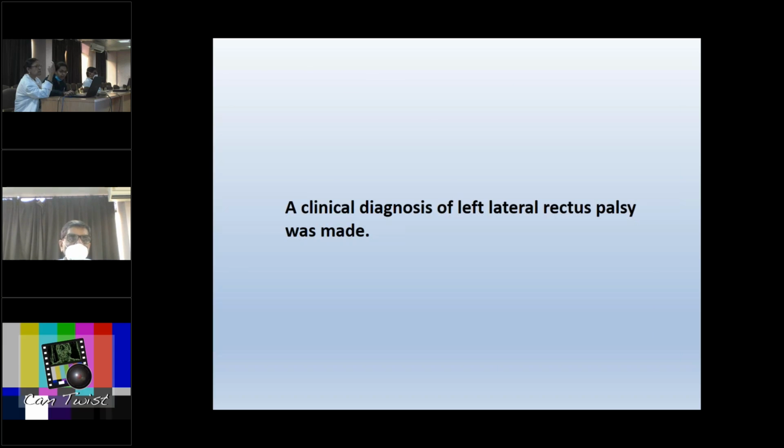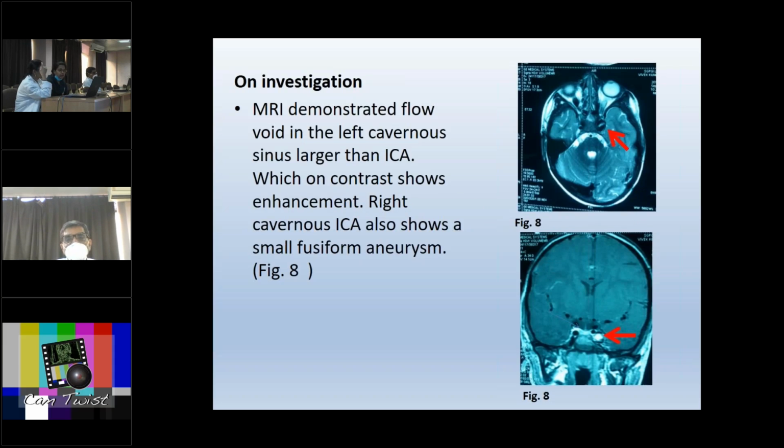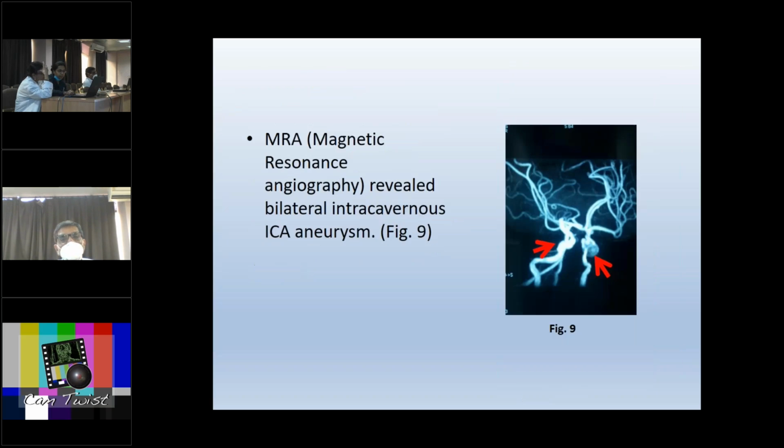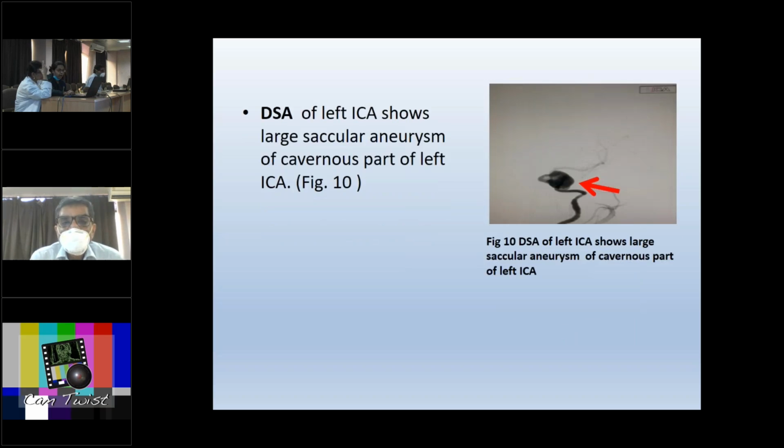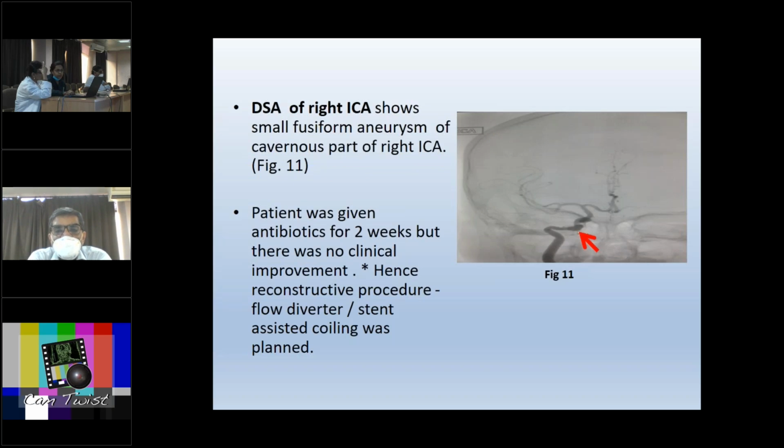So we performed an MRI, and this showed flow void in the left cavernous sinus larger than the ICA, which shows contrast enhancement. The right cavernous ICA also showed a small fusiform aneurysm. So, again, bilateral locations. An MRA was performed which revealed bilateral intracavernous ICA aneurysm. DSA of the left ICA shows a large saccular aneurysm in the cavernous part, and on the right side also there was a small fusiform aneurysm in the cavernous part.